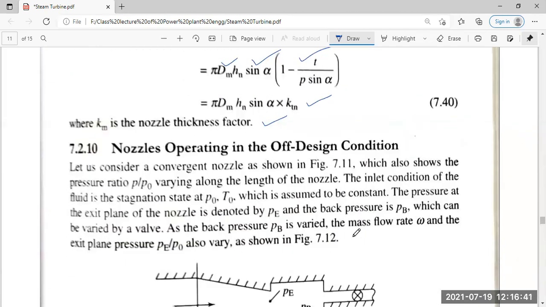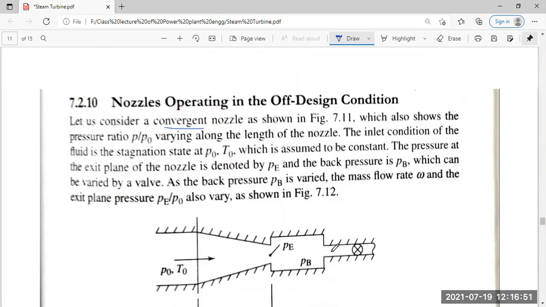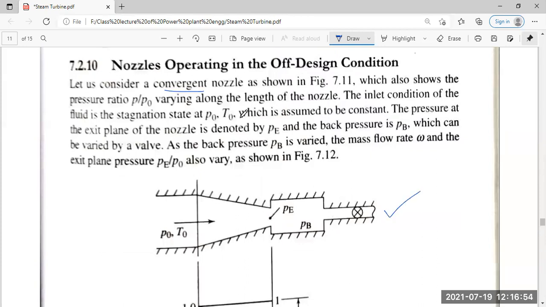Now, let us consider a convergent nozzle operating in an off-design condition. Let us consider the convergent nozzle as in the figure below. It also shows how the pressure ratio P by P0 varies along the length of the nozzle. The inlet condition of the fluid is the stagnation pressure P0 and T0, which is assumed to be constant. The pressure at the exit plane of the nozzle is denoted by PE, and the back pressure is PB, which can be varied by a valve itself.